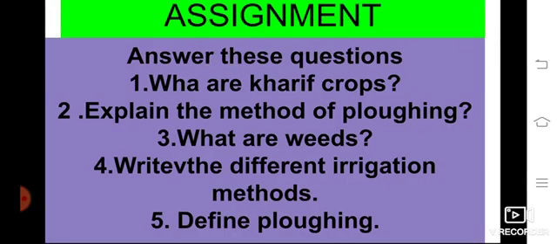Assignment for this class: answer the given questions. What are kharif crops? Explain the method of ploughing. What are weeds? Write the different irrigation methods.